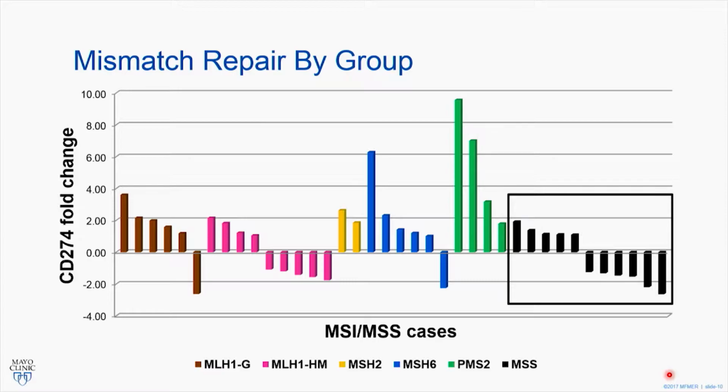I'm going to skip the pink group for now, and we're going to move to yellow, which is MSH2. These were only 2 cases, but both of them showed increased expression. MSH6 was similar with 1 outlier. PMS2, interestingly, all of these showed increased expression in the tumor when compared to the normal, and these showed the highest amount of expression out of all of our cases. Highlighted in black are our controls, the microsatellite stable group, and you can see they're all hovering right around the 0 line, less than a 1 to 2-fold change. These show a very similar pattern to our pink group, which is the MLH1 hypermethylated group. So these were some interesting findings.